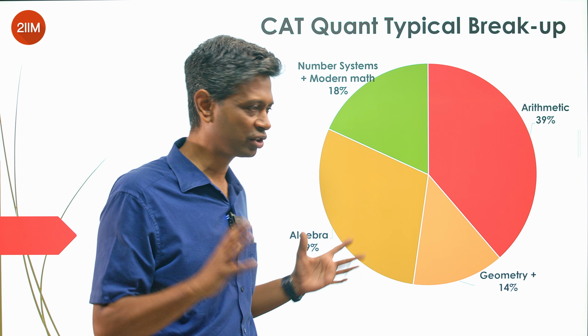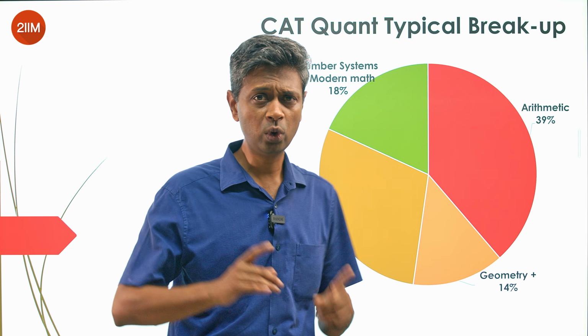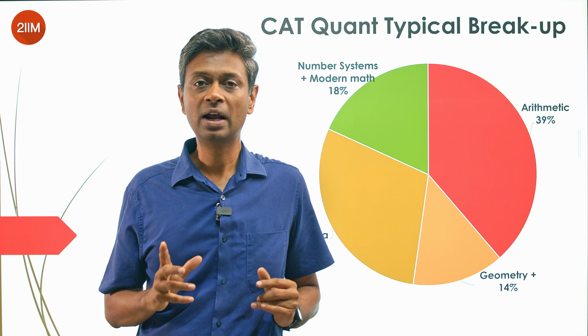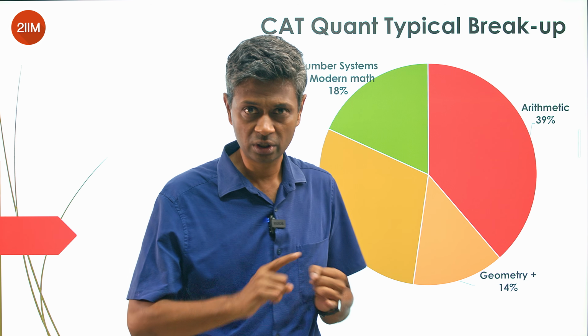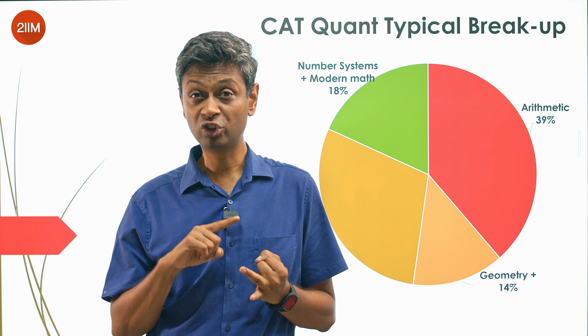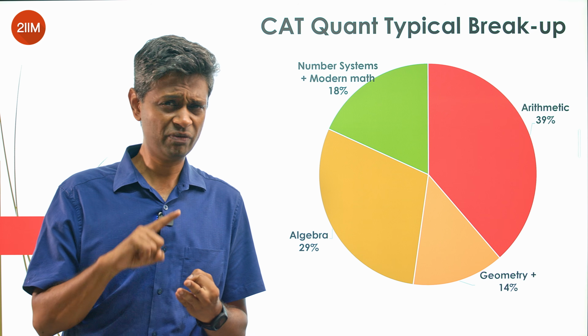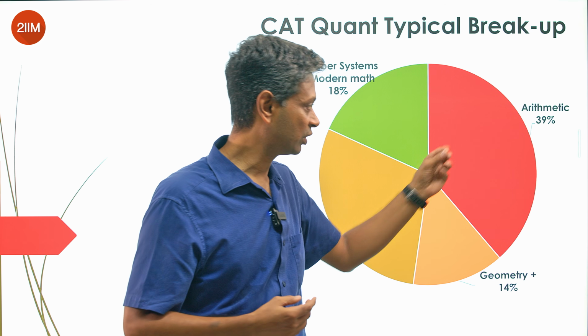I've put them with some logic, but consider it arbitrary. Understand that these percentages are not cast in stone. Right? When you're preparing, the bedrock is arithmetic. You will move to the other three sections only after having a handle on arithmetic. And so, one, because arithmetic is the highest weightage. Two, because arithmetic has simply the easiest questions. Three, very importantly, the stage gets set for these if you're comfortable with that.